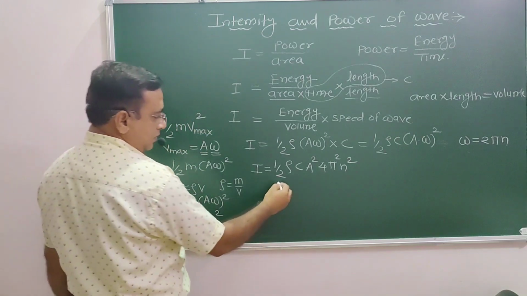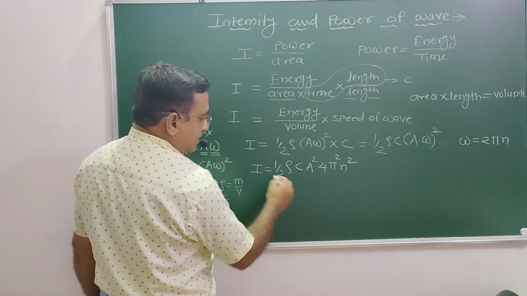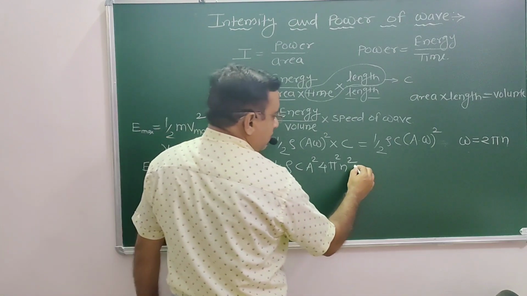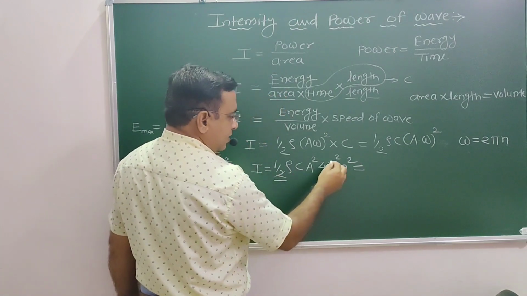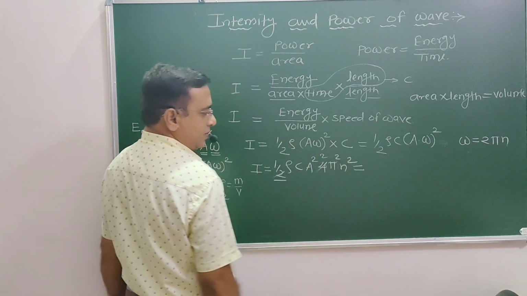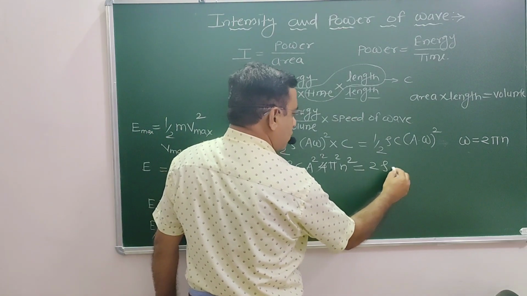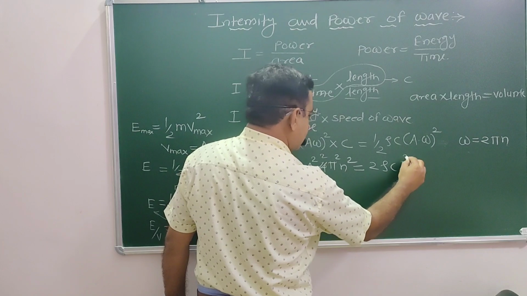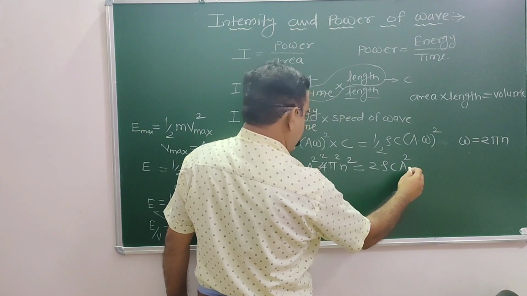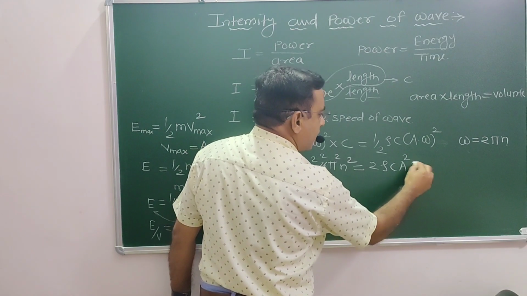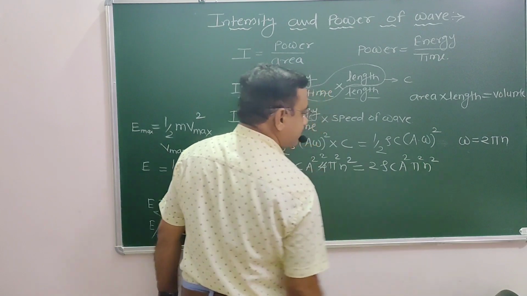In this equation, obviously we are going to get 2 rho into C into A square into pi square into n square.